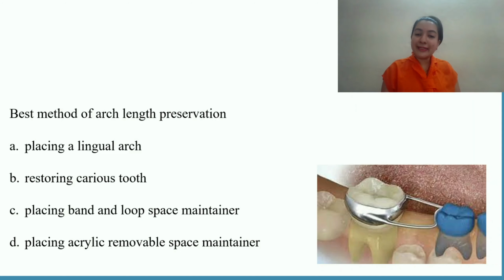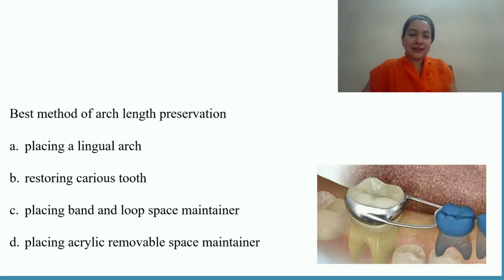Next is placing band and loop space maintainer. The figure shown here is a band and loop space maintainer. Next option is placing acrylic removable space maintainer. Now, if we have already lost the tooth and we want to preserve the arch length, one method is definitely placing band and loop. Then we have crown and loop, or distal shoe, or placing acrylic removable space maintainer.